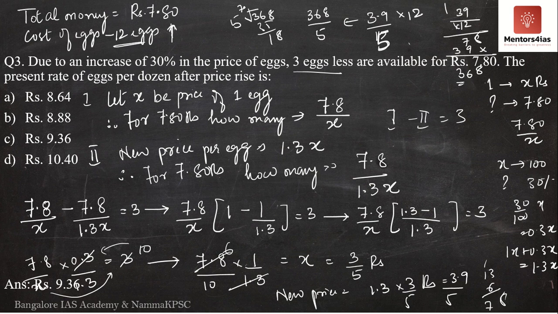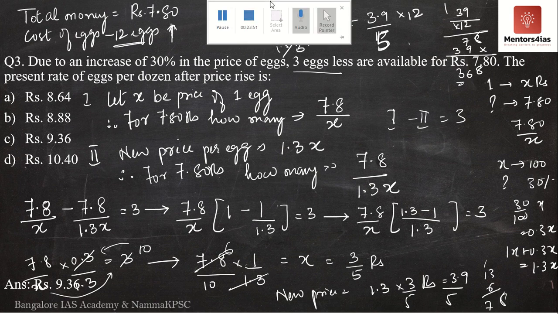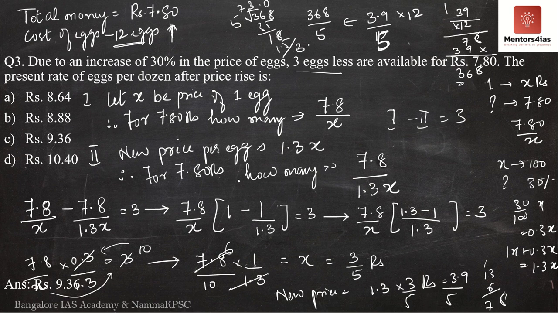5 sevens are 35. 1 8. Correct? I think I have done something wrong. 5 sevens are 35. Okay, 5 threes are 15. But there is no such answer over here. I think I have done something wrong.